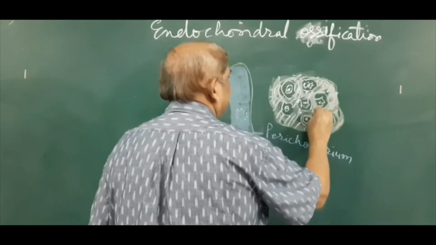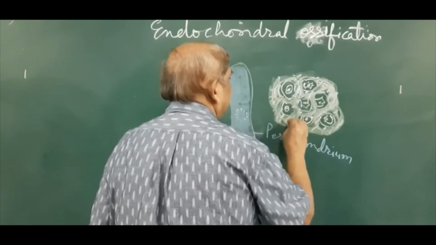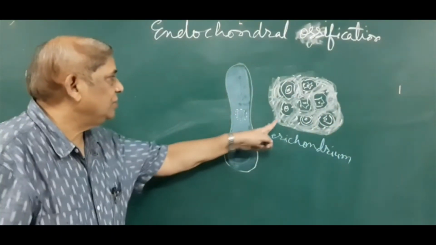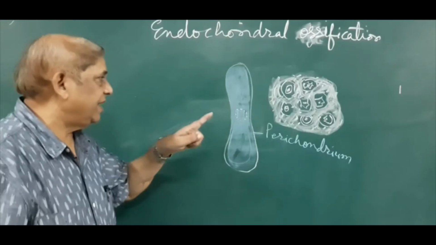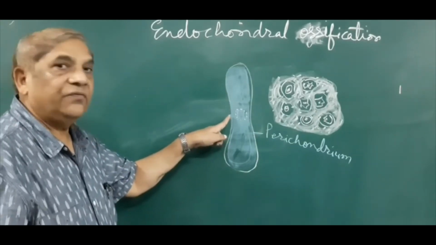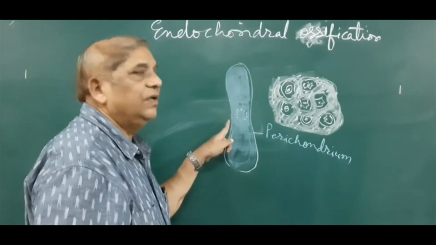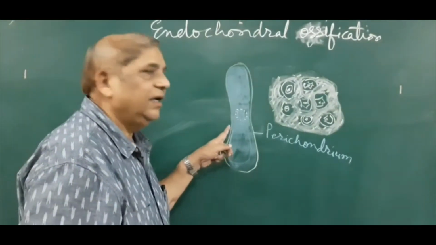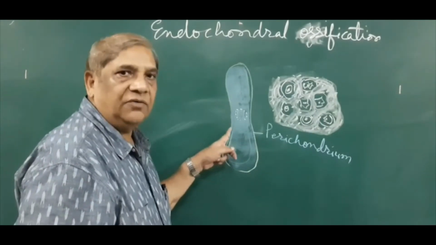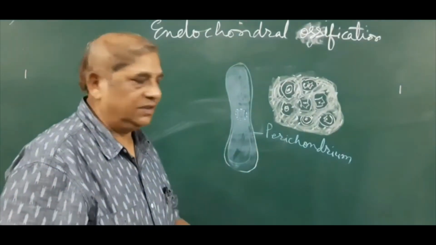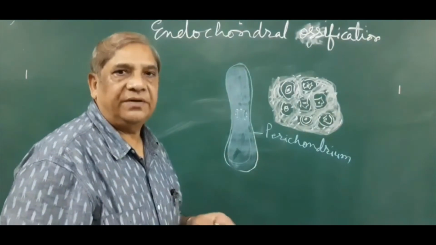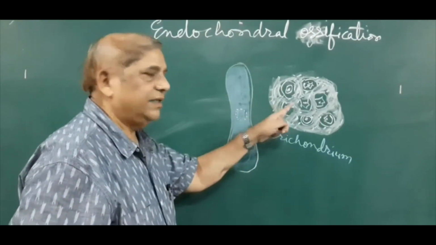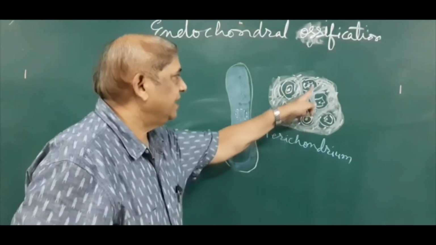Because of the calcification due to the enzyme secreted by the chondrocytes, what will happen to the nutrition that was going to these chondrocytes? Nutrition was going from the perichondrium. The perichondrium is highly vascular and is made up of two layers, outer fibrous and inner cellular, and it is rich in blood vessels. Because of the diffusion of nutrients and oxygen, these cells were getting their nutrition.